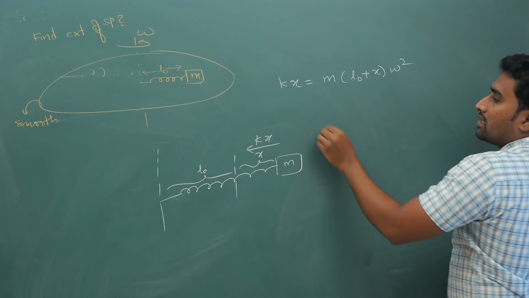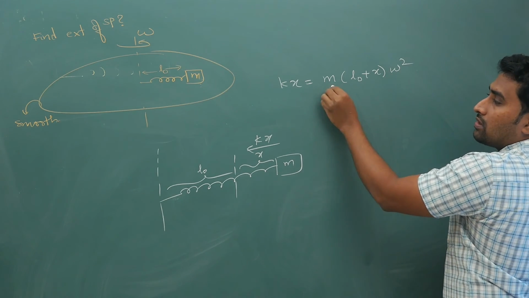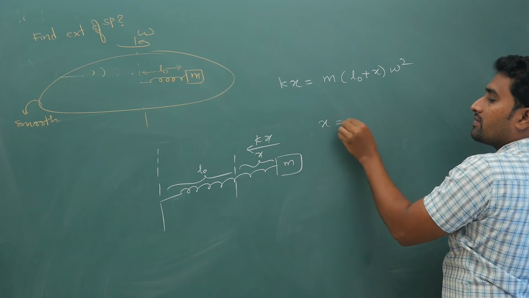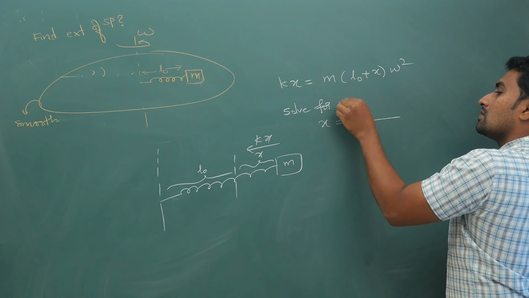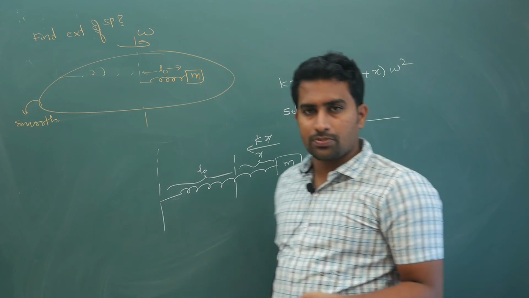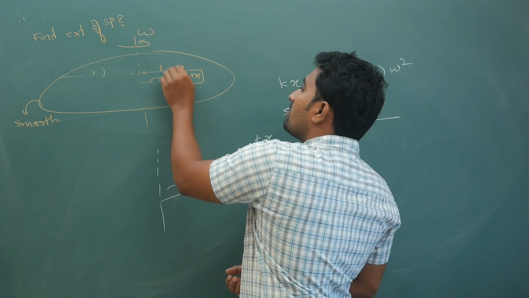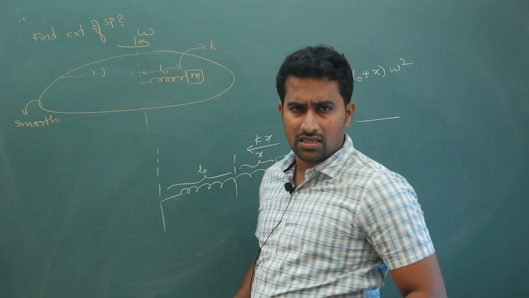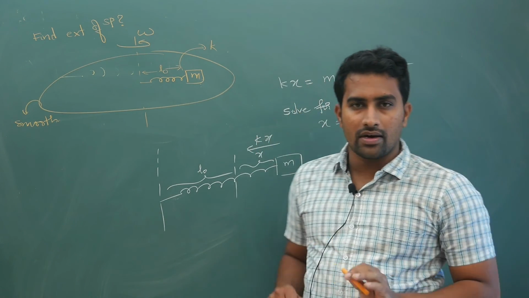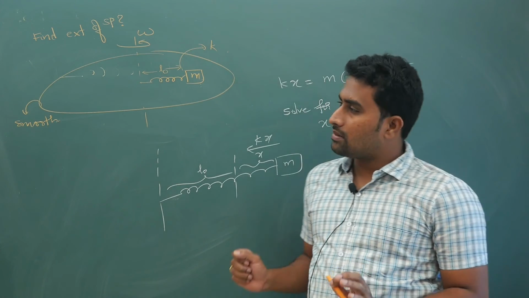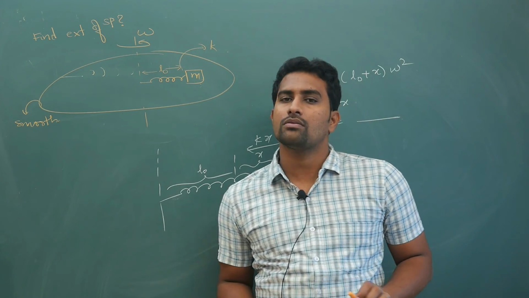Now from here get the value of x. Omega is known, m is known. You will get a quadratic equation. Solve for x. Okay, and depending upon the spring constant value, everything given, you get the value of k. Like this, simple basic questions will be there, and you don't need to get worried or tensed at all. Things are pretty easy, so please don't worry at all.